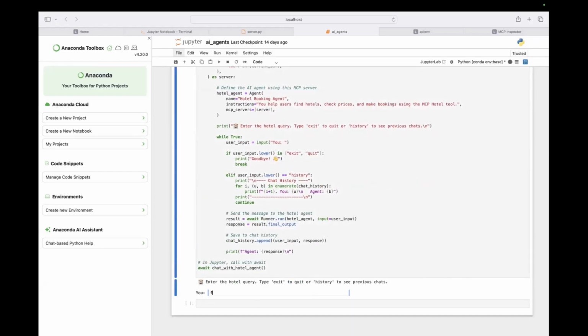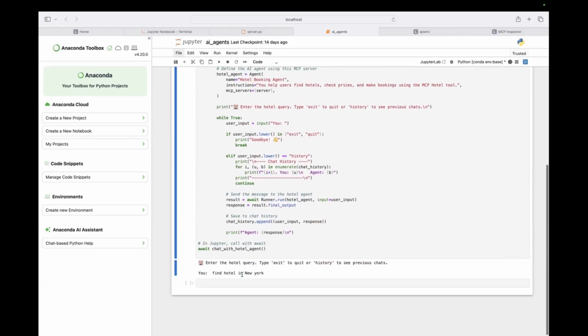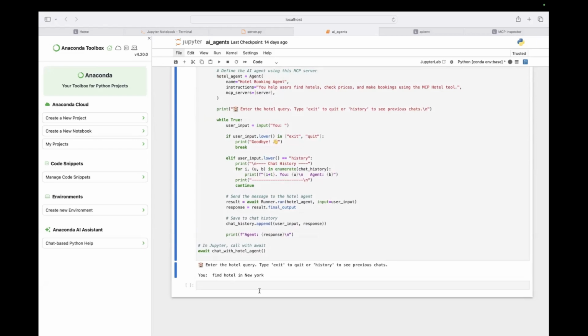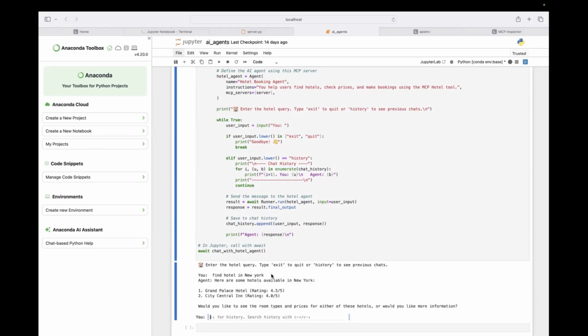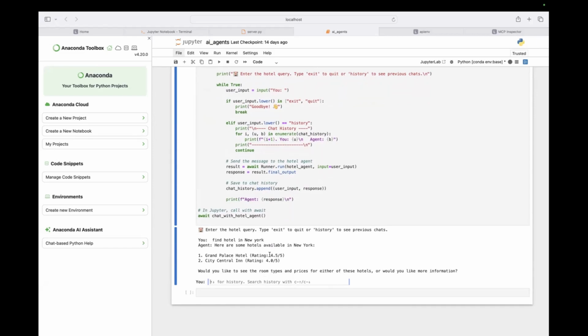I'm saying now, find a hotel in New York. Okay, as you could see, it gave us hotels in New York, like Grand Palace Hotel and City Central Inn. And what I'm going to do, I'm saying book a hotel under the name Sagar Kakkala.